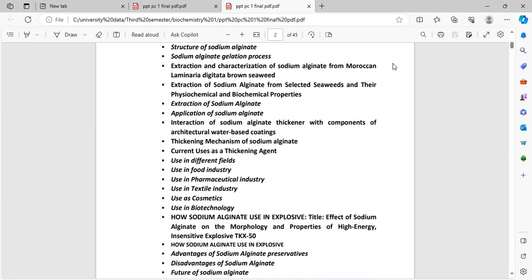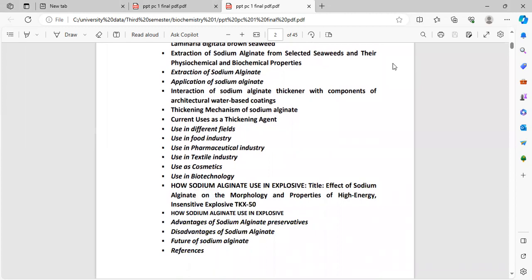Thickening mechanism of sodium alginate. Current uses as a thickening agent. Used in different fields. Used in food industry. Used in pharmaceutical industry. Used in textile industry. Used as cosmetics. Used in biotechnology. How sodium alginate is used in explosive. Title: Effect of sodium alginate on the morphology and properties of high energy intensive explosive TKX50. How sodium alginate is used in explosive. Advantages of sodium alginate preservative. Disadvantages of sodium alginate. Future of sodium alginate and references.